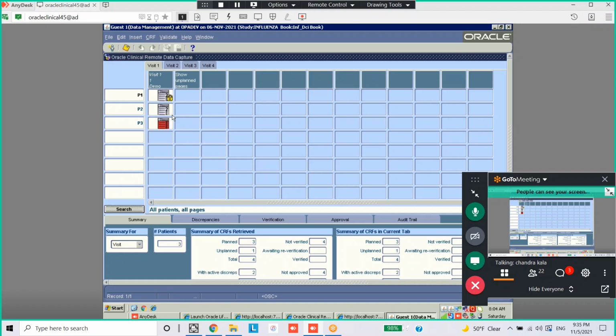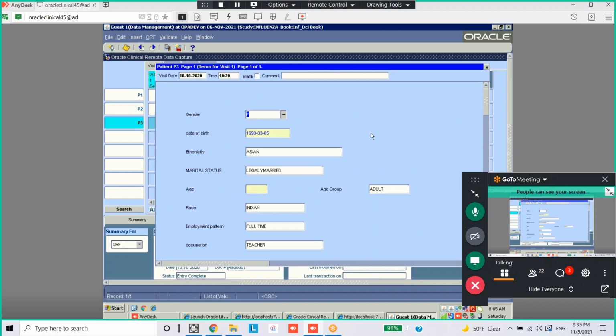So now we have discrepancies in P3. How can we say we have discrepancies? It's highlighted with the red color. Open it. Right. Now you can close this again.